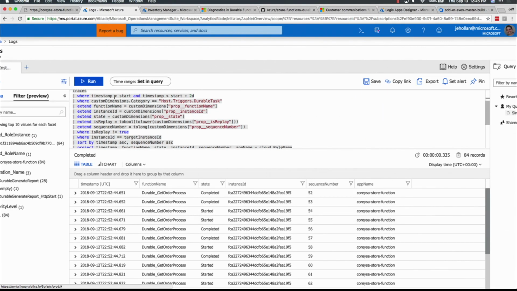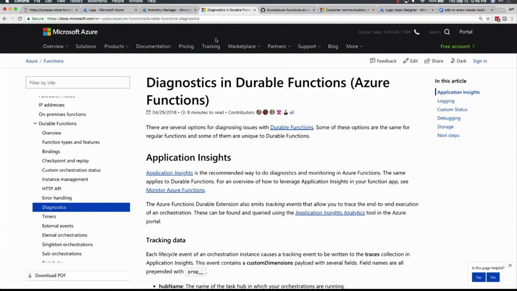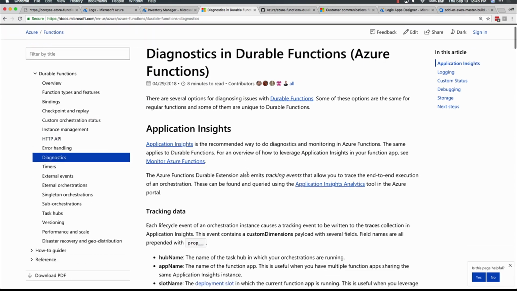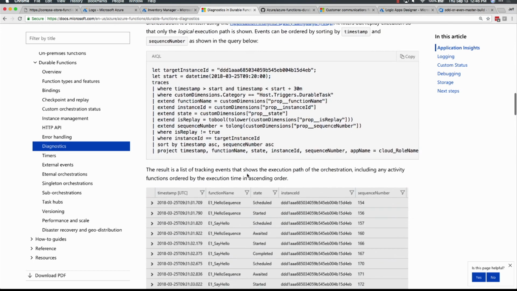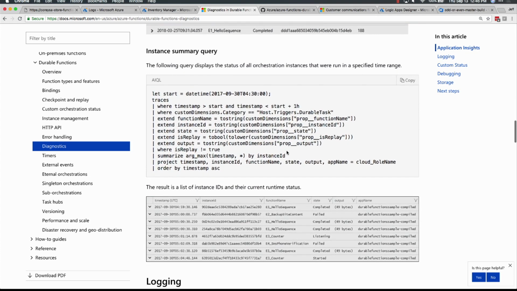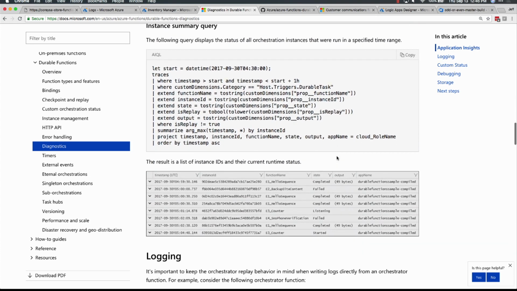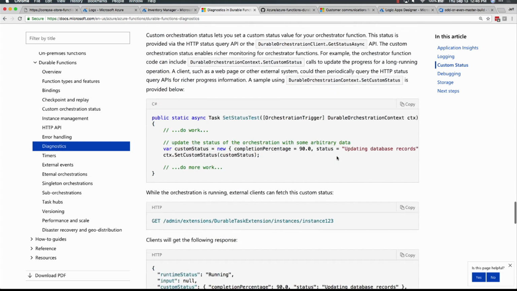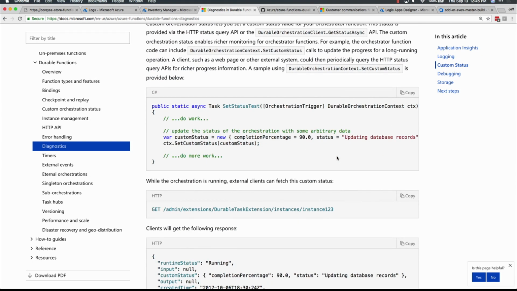And again, I know this looks a little overwhelming. If you come over here, this is the Azure Functions documentation. There's a whole section on durable functions. This is incredibly written documentation. It was mostly written by the dev lead for durable functions, Chris Gillum. But right here, I actually have some really helpful queries. So, here's the single instance query that I just used. I just copied that and pasted it into App Insights. There's one that gives you instance summaries. There's more information here on how you can log and add your own logs. All this is right here in Docs that I'd encourage you to check out.